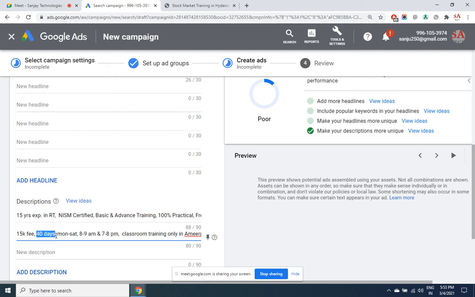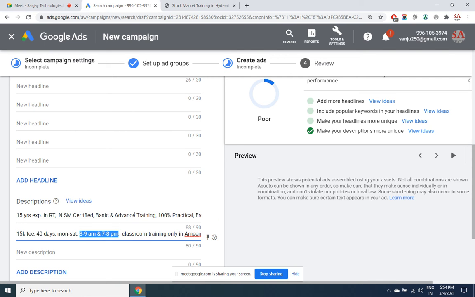Then there may be people who want only a weekend batch, but I don't offer it. I only have batches from Monday to Saturday. I wasted another 5 clicks. There may be again 10% of people for whom this timing is not suitable, but they don't know it. After clicking, when they call me, or on my website, they realize it. But I've already paid Google because the click has come.